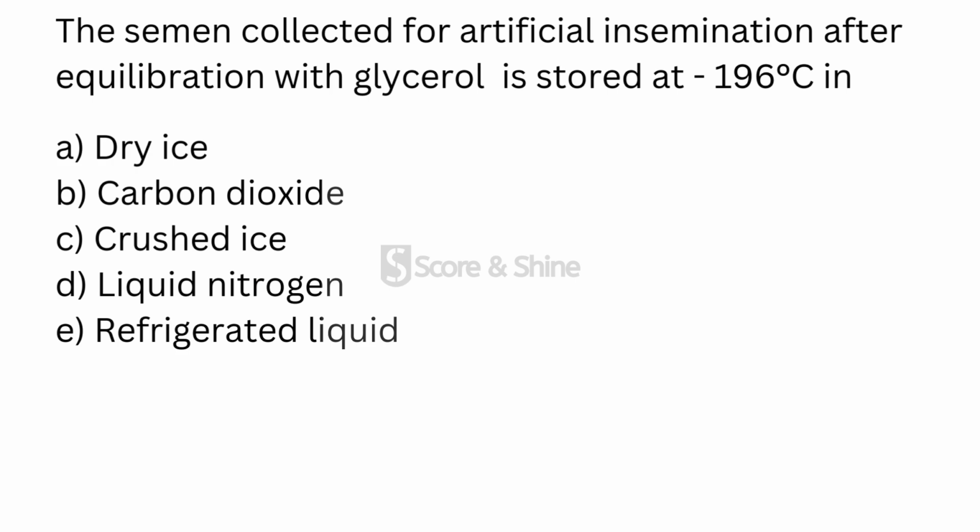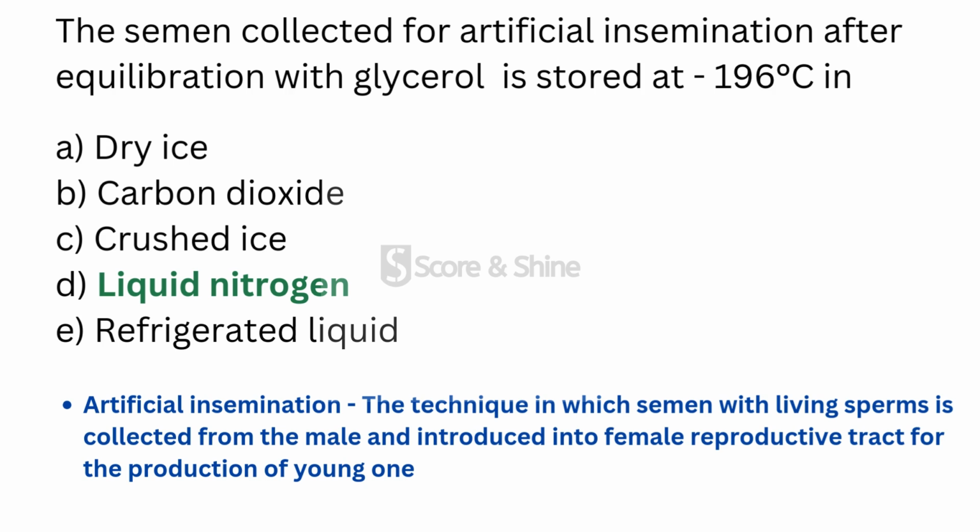Moving to the next question, the semen collected for artificial insemination after equilibration with glycerol is stored at minus 196 degrees Celsius in? It is stored in liquid nitrogen. And here artificial insemination is the technique in which semen with living sperms is collected from the male, which is further introduced into the female reproductive tract for the production of the young one. And for this purpose, semen is collected and stored in liquid nitrogen at minus 196 degrees Celsius.